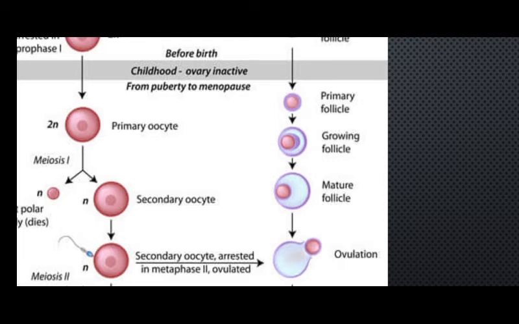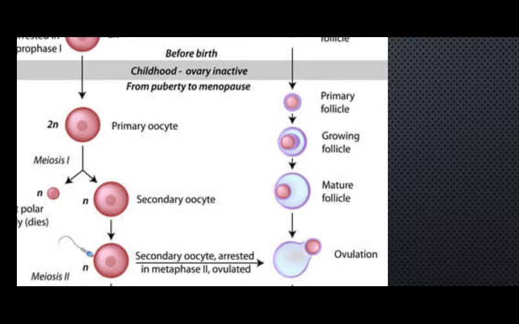So that in a way we call the fertility of the female also, because the development of all these things has many uses. For example, the growing follicle, let me just sort it out first, then I'll go to another slide and show you the entire thing. So the primary follicle after its growth is written as a growing follicle right here. The fully grown follicle is what is known as the Graafian follicle.